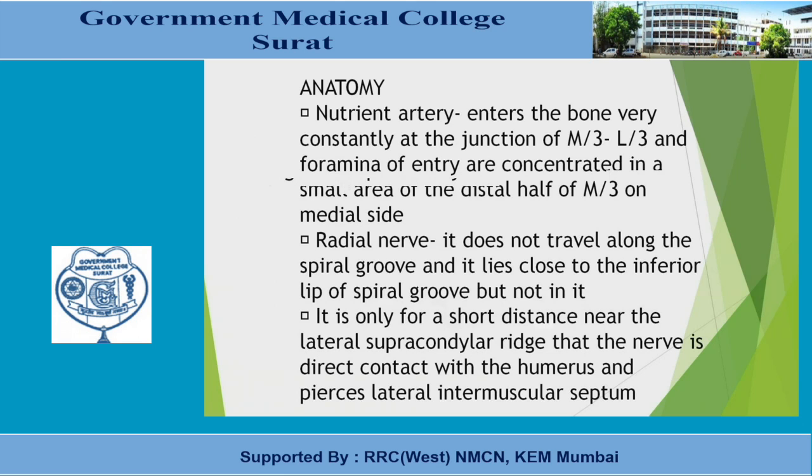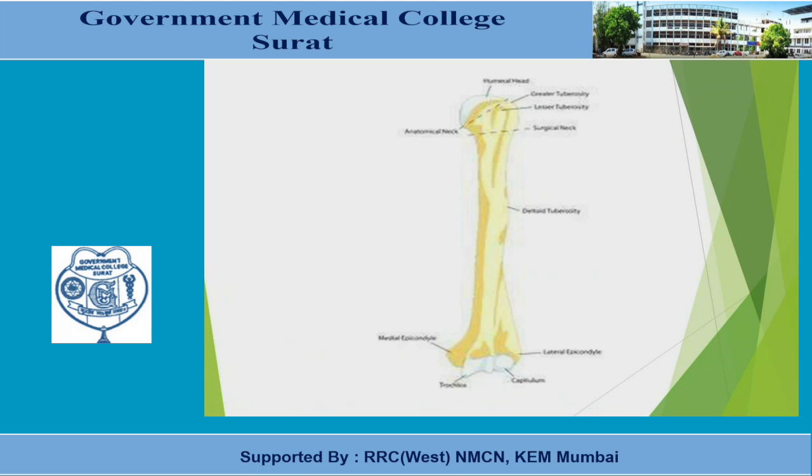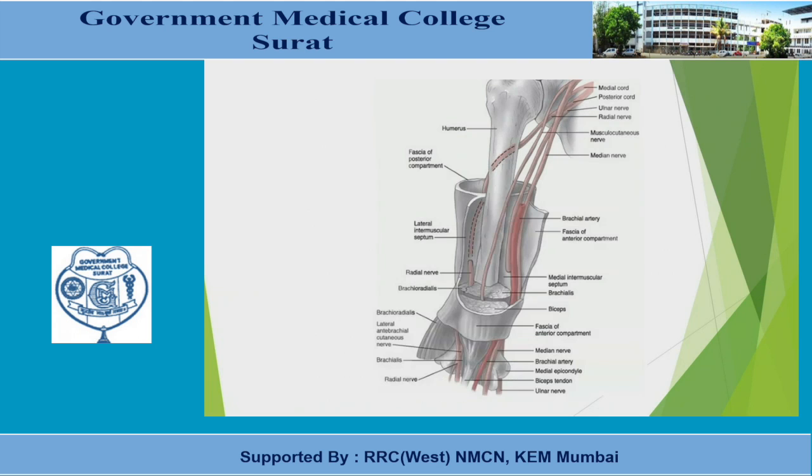It is only for a short distance near the lateral supracondylar ridge that the nerve is in direct contact with the humerus, where it pierces the lateral intramuscular septum from posterior to lateral. Proximally, it lies in the posterior compartment. In the lower part, it pierces the lateral intramuscular septum and comes anteriorly. So this is the humerus. The neurovascular structures which lie close to the humerus are the ulnar nerve, median nerve, and radial nerve. The brachial artery lies medial to the humerus.